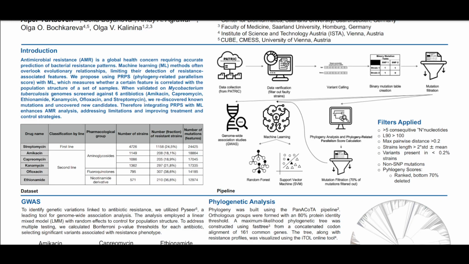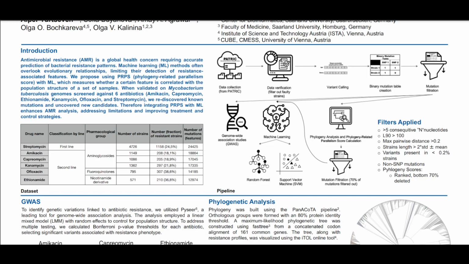Next, we have performed variant calling against our reference genome, the H37Rv Mycobacterium genome, to collect variants. Using the variant output, we created binary mutation tables and filtered out some of the mutations. On the right side, you can see the filters we have applied on our data. At this point, we divided our research into 3 parts. The first part is genome-wide association studies, GWAS.